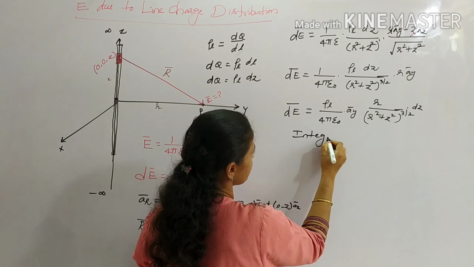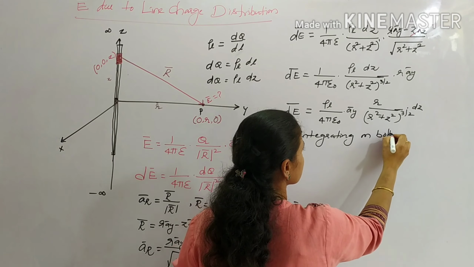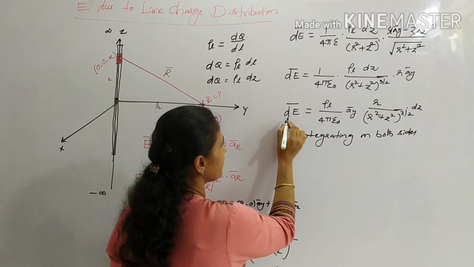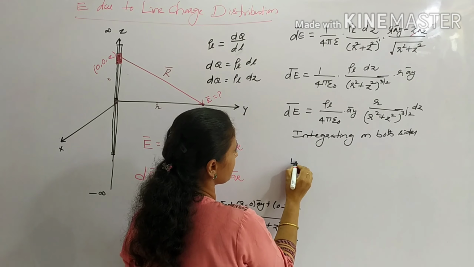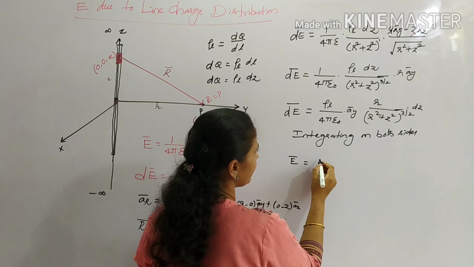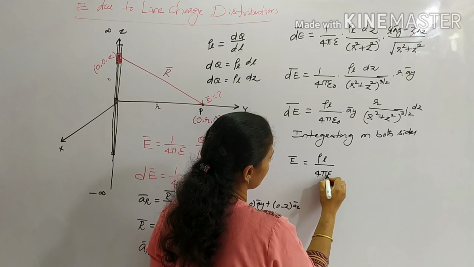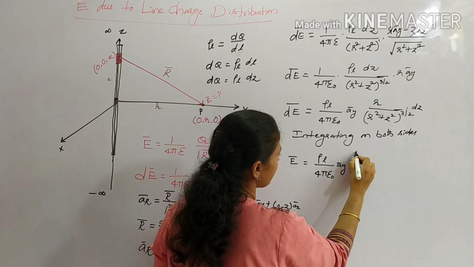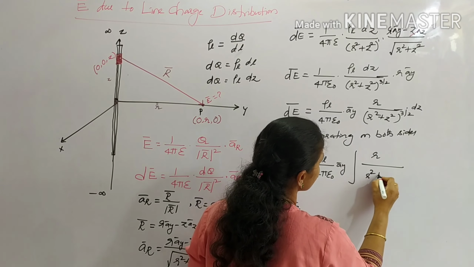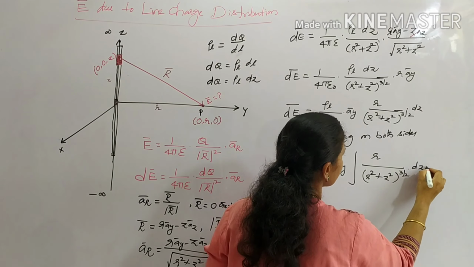So let us integrate on both sides to get the value of E bar. Integrating on both sides, the integration of dE is E bar only, which is given by, so all these terms are constants only, so I am writing the constant terms before the integration, 4 pi epsilon naught a_y, and this is the integration of r by r square plus z square whole raised to 3 by 2 into dz.